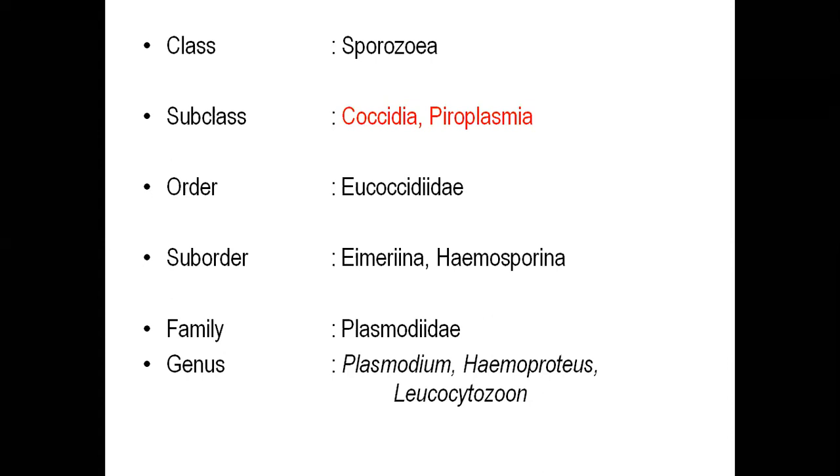This physician Ronald Ross subsequently identified the life cycle, especially in the pigeon bird. In 1902 he was given the Nobel Prize in Physiology and Medicine. He was the second scientist to win the Nobel Prize. The first was Elie Metchnikoff, then the second was Ronald Ross. Okay, so this is all the background of malaria.